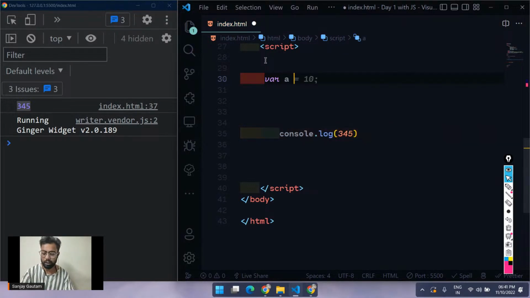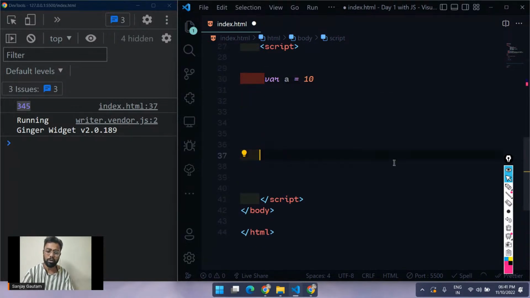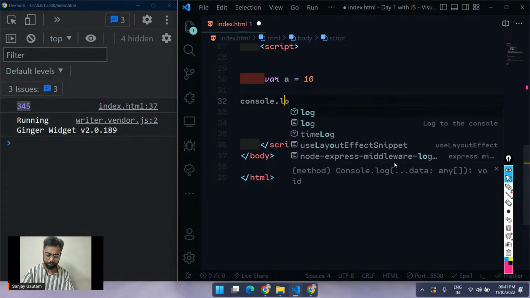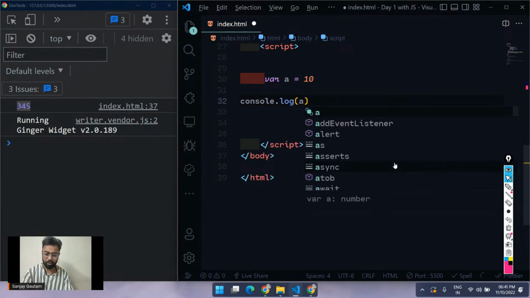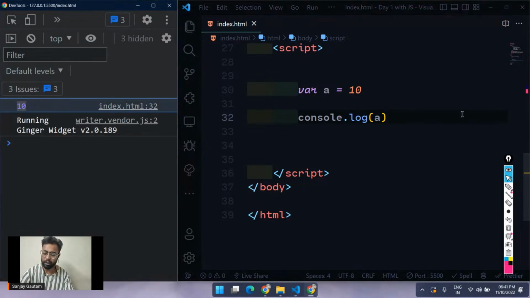I'm going to go with a equals 10. Now let me do a quick console.log a here. What is going to happen is that a is a variable actually storing the value 10, so it's going to replace a by 10, and we get the output 10 here. See, we are getting the output 10.